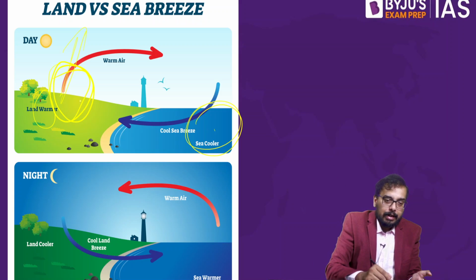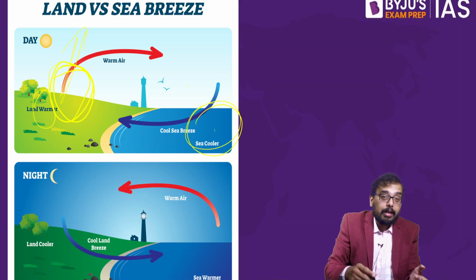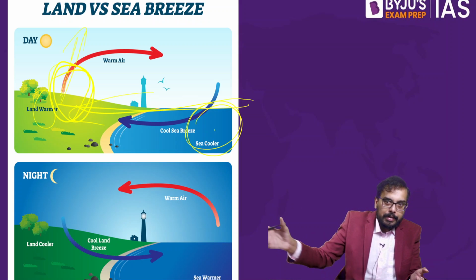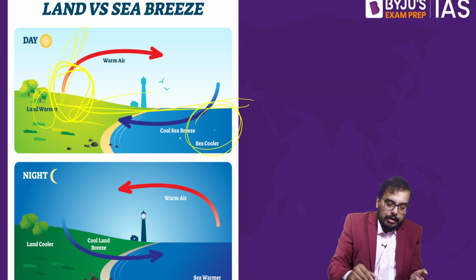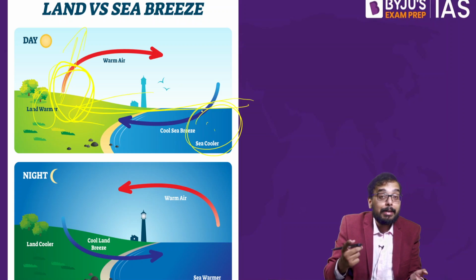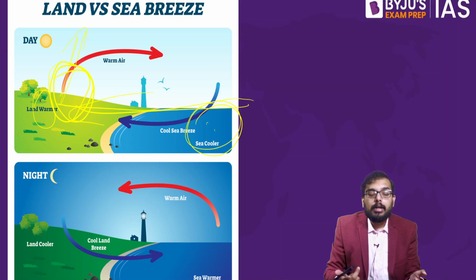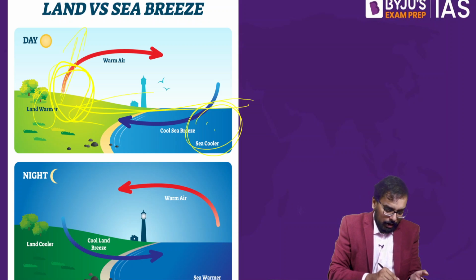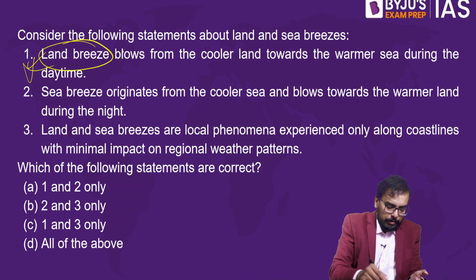The wind from the sea goes and fills that gap. This is known as the sea breeze. Sea breeze occurs during daytime, not night. So statement 1 is wrong.